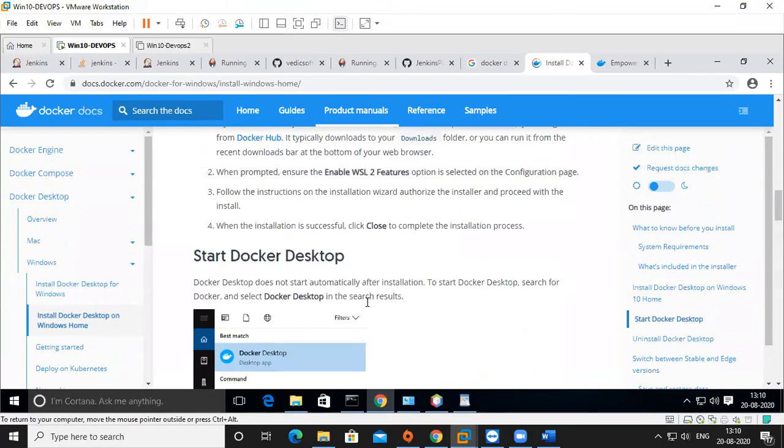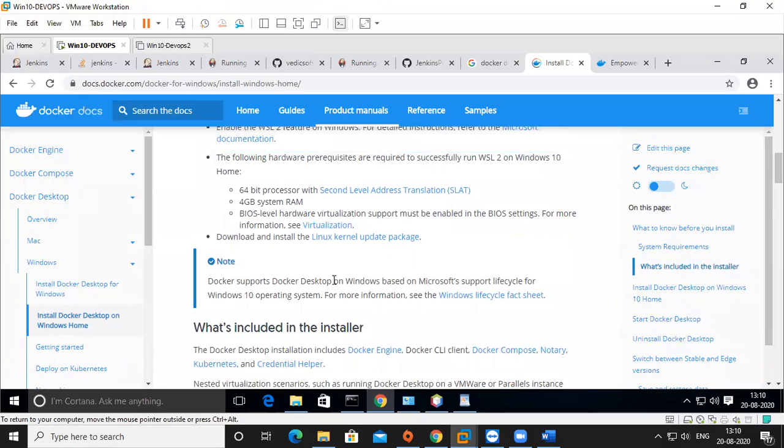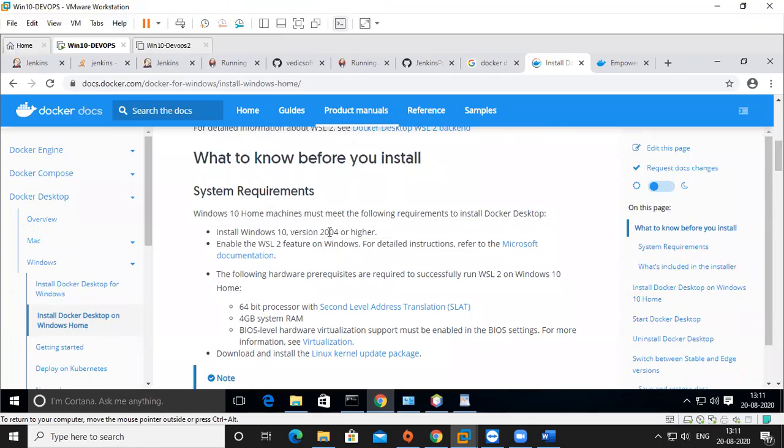Never set any DevOps tool, like Jenkins or Docker, to run as a service. That means if you start the PC, the service will start automatically, right? Don't do it. This is for documentation.